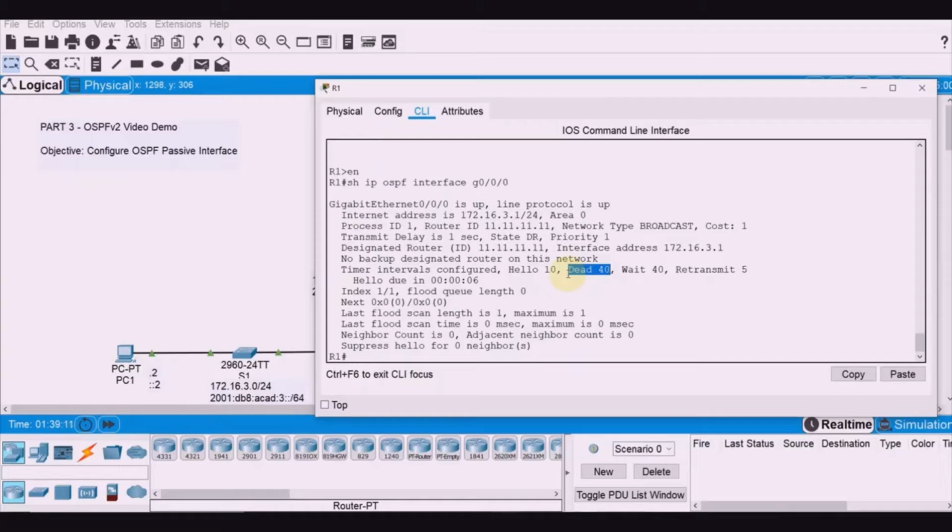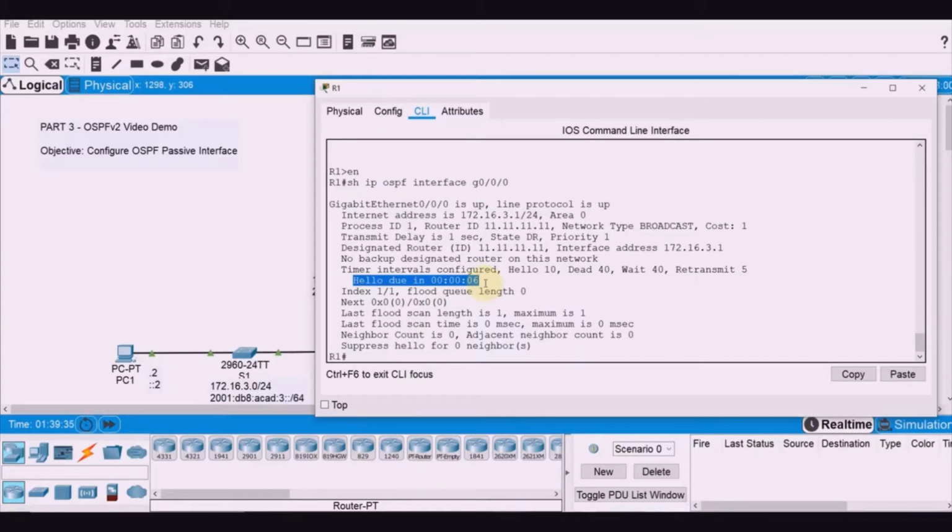As I was saying, hello packets are sent every 10 seconds and are used between OSPF routers to verify that the neighbors are up. Take note that the hello due time is at 06.